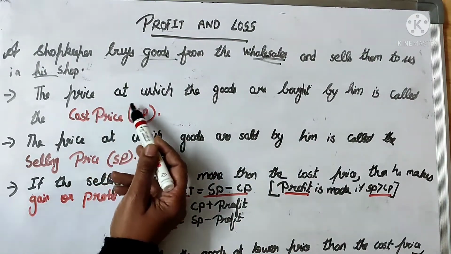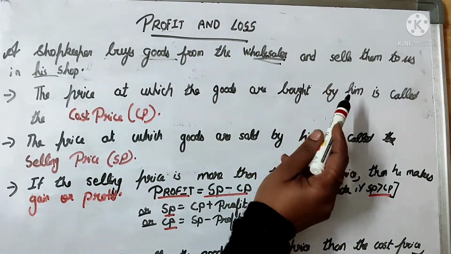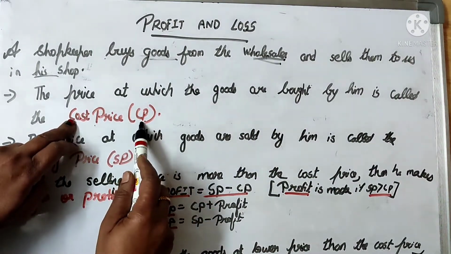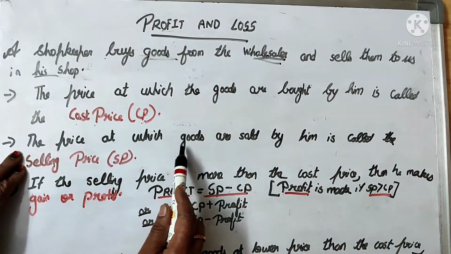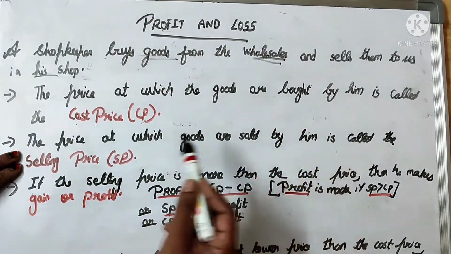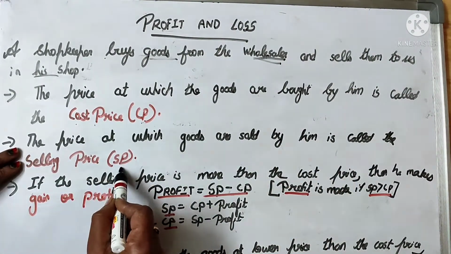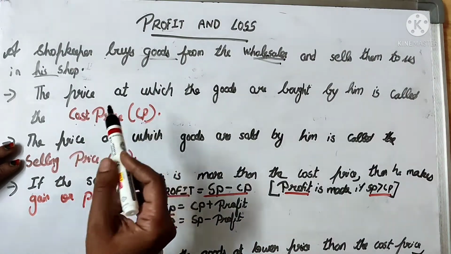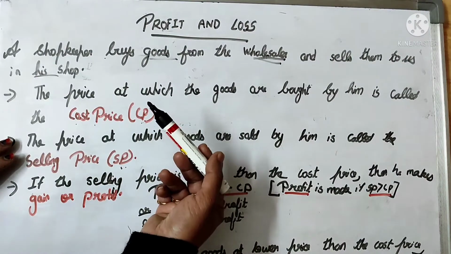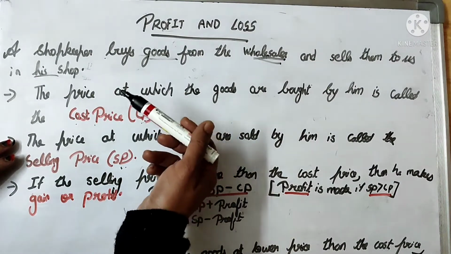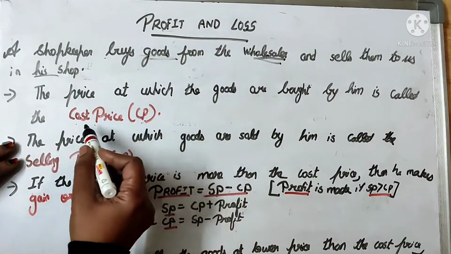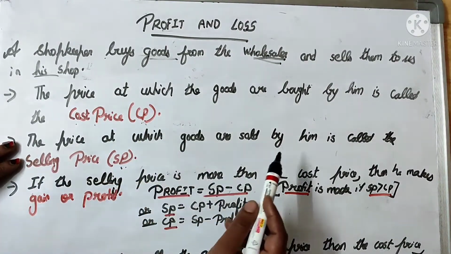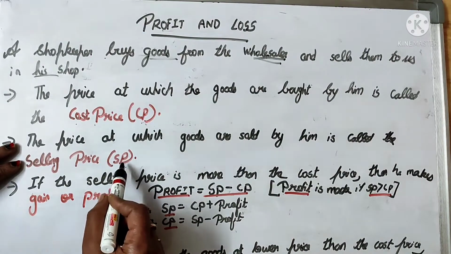The price at which goods are bought by the shopkeeper is called the cost price. And the price at which goods are sold by him is called the selling price. In short, we write it as SP. Cost price is written as CP. That means the shopkeeper is buying things from the wholesaler, and the price at which the goods are bought by him is called the cost price, and the price at which goods are sold by him is called the selling price, SP.